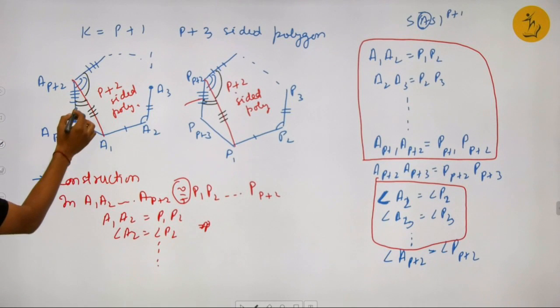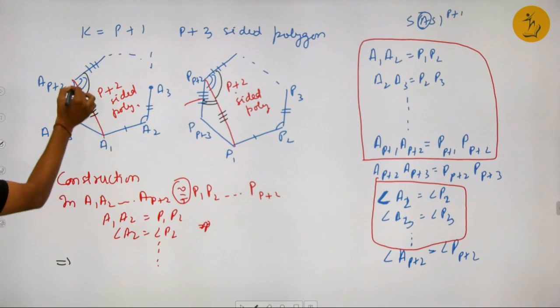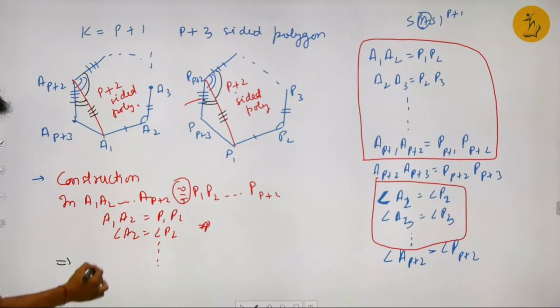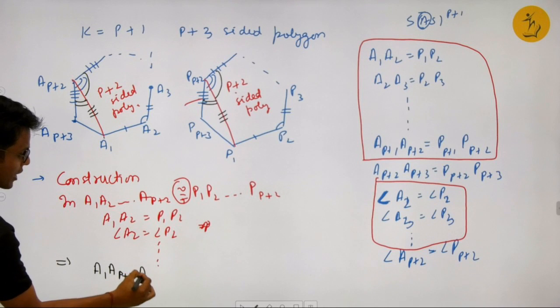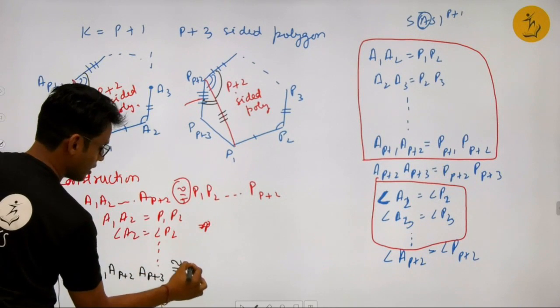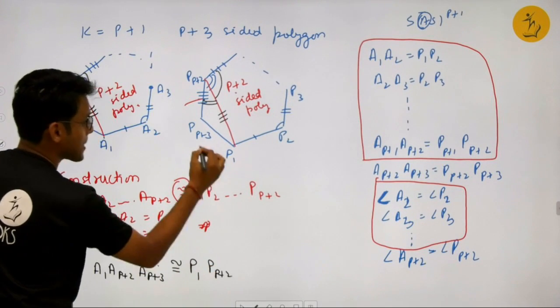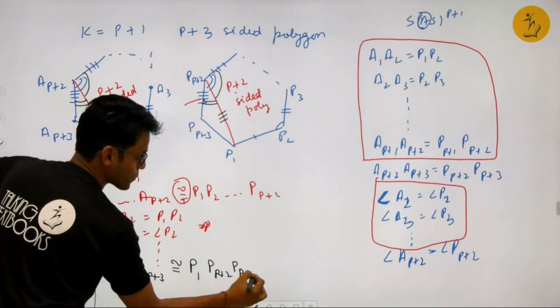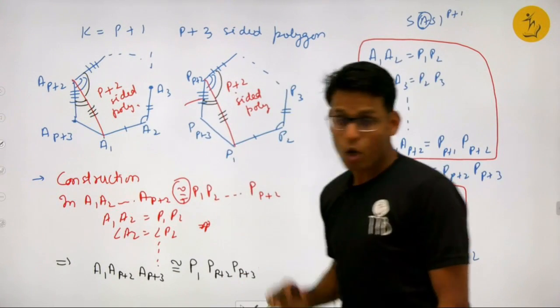This means that A1 A P plus 2 A P plus 3 is congruent to P1 P P plus 2 P P plus 3.